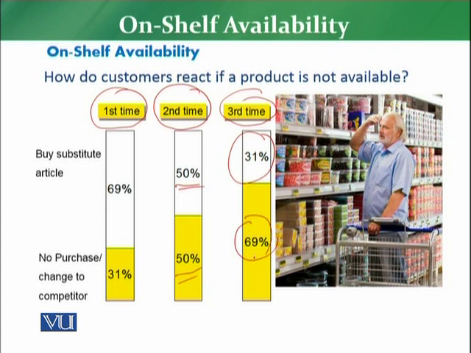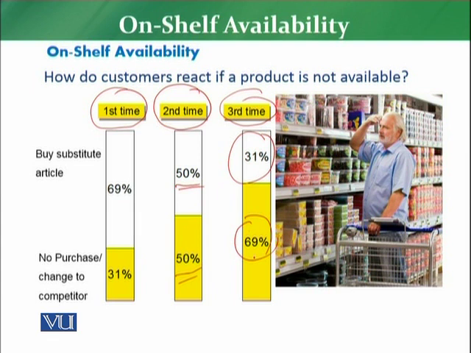So this picture clarifies that if the customer is not able to see the product on the shelf, what will the customer do? The first time, maybe he will shift to some substitute. The second time, maybe he will shift to the competitor. And the third time, for sure, he will not buy from you.